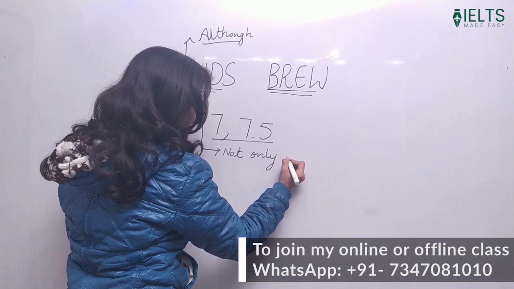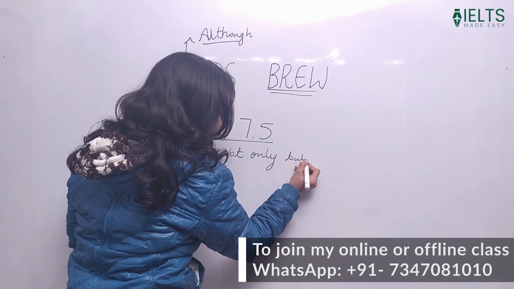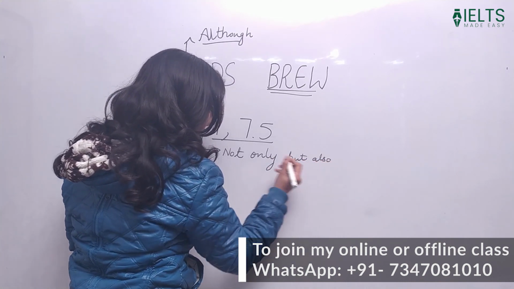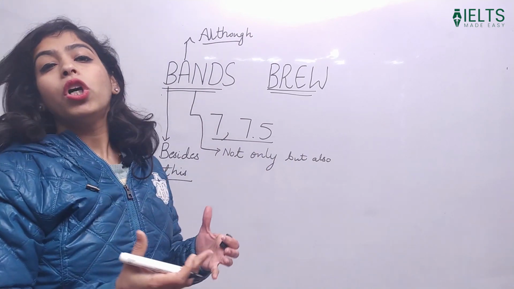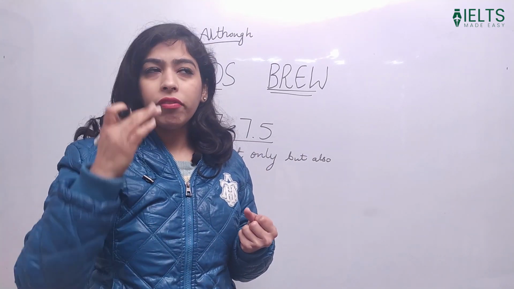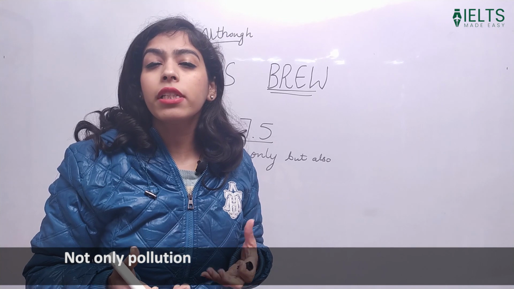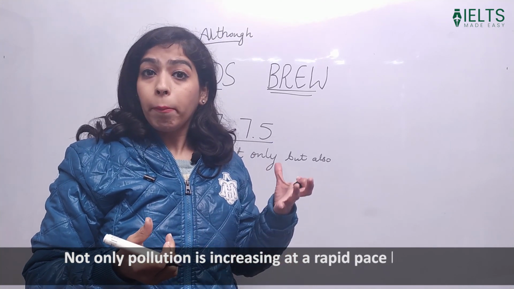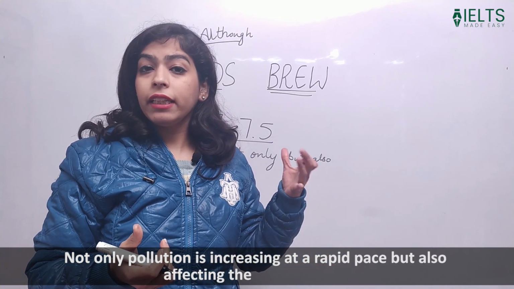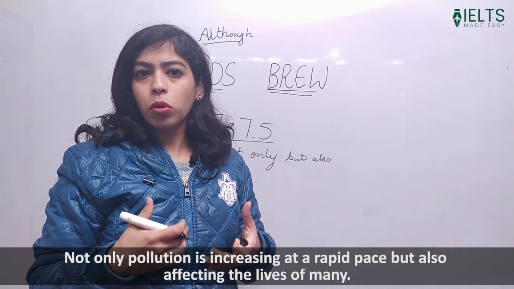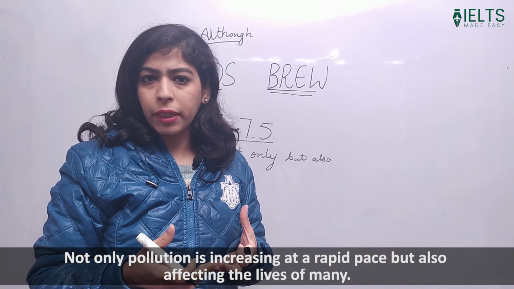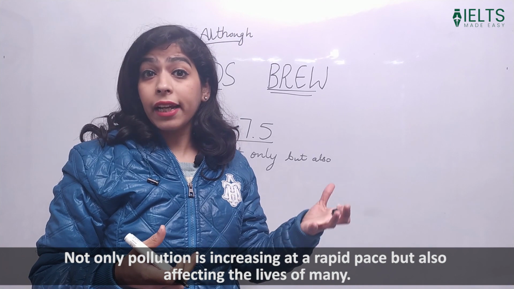You should not add a comma between not only and but also. It should be all in a flow. So we can use this: not only is pollution increasing at a rapid pace, but also affecting the lives of many.